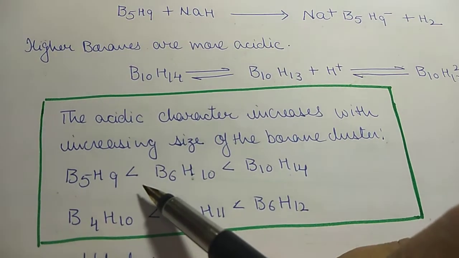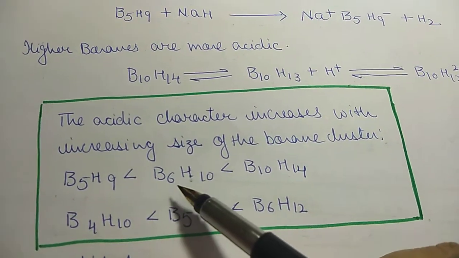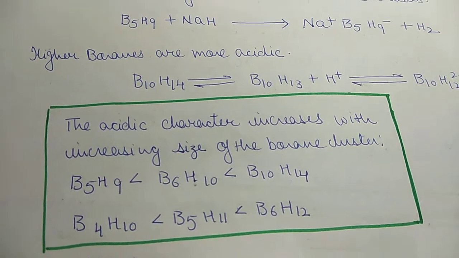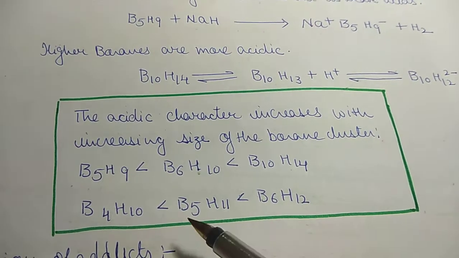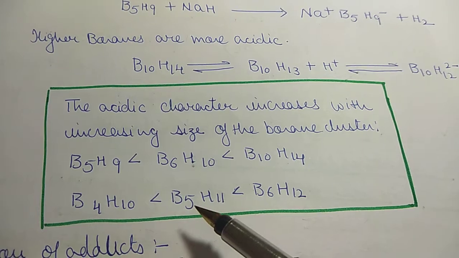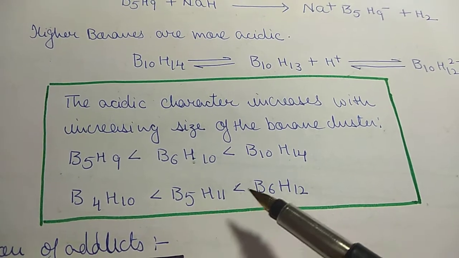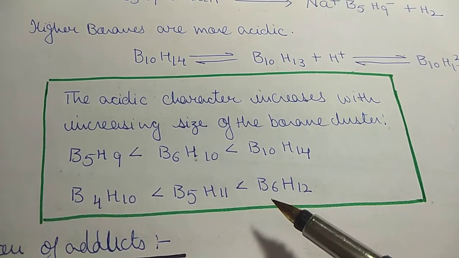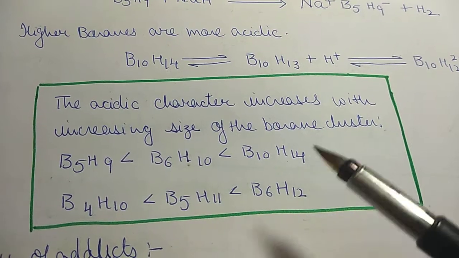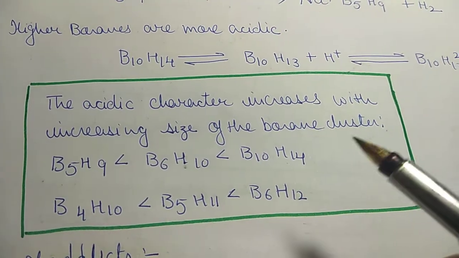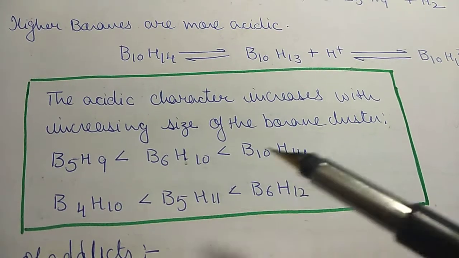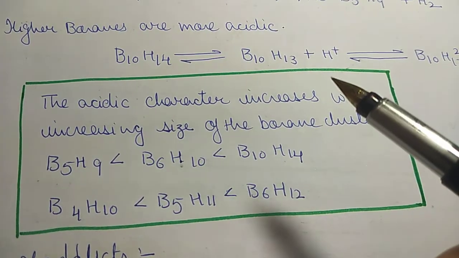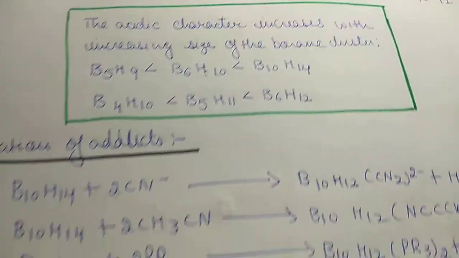So B5H9 is less acidic than B6H10, which is further less acidic than B10H14. Similarly, B4H10 is less acidic than B5H11, which is less acidic than B6H12. This means that as the cluster of borane increases, the number of borons increases, 5, 6, 10, and the acidic character also increases.